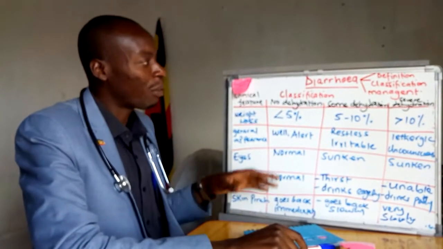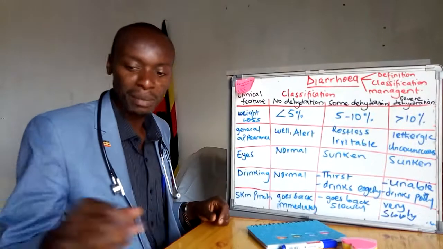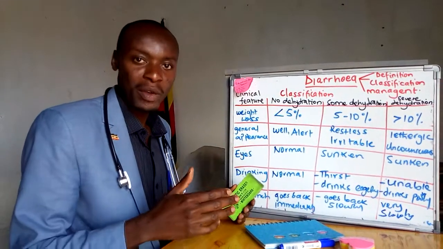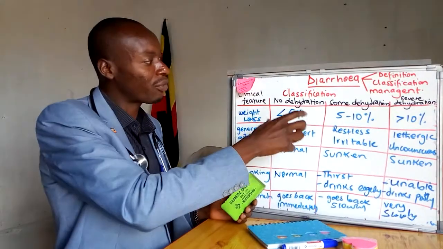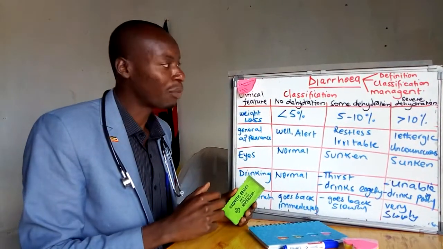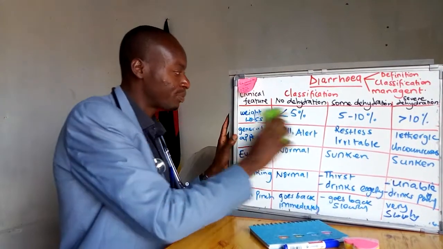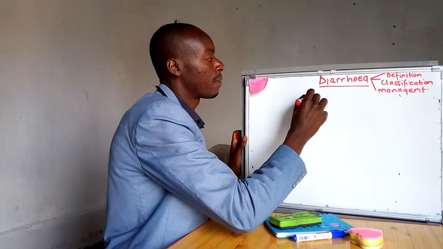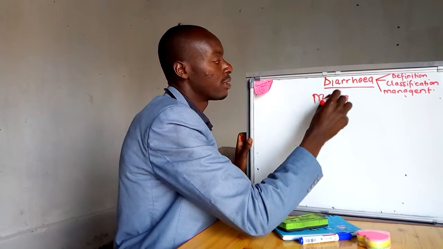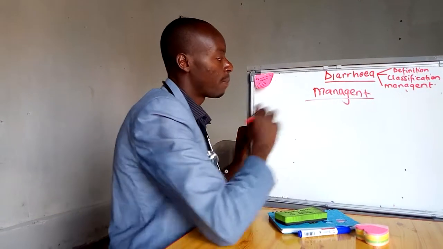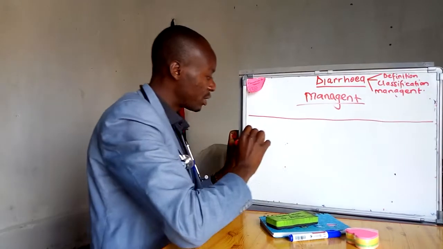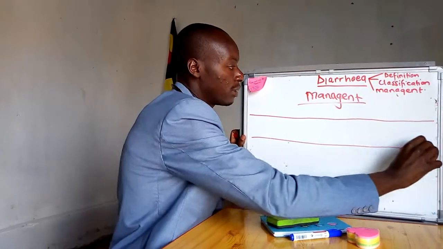Now, I'm going to go into management because we can better manage this baby with diarrhea if we have mastered this classification of dehydration. I'm also going to draw a table which is going to give us the management plan.